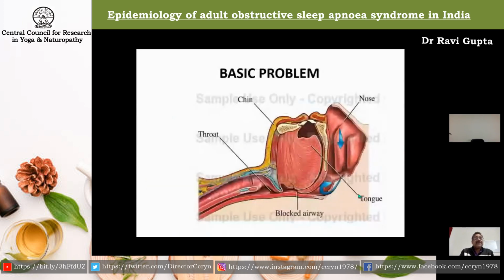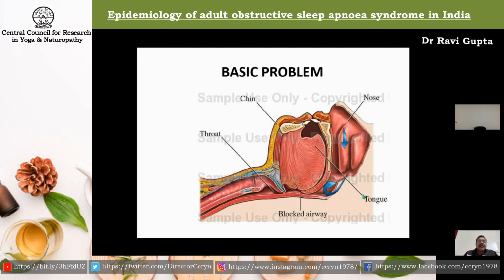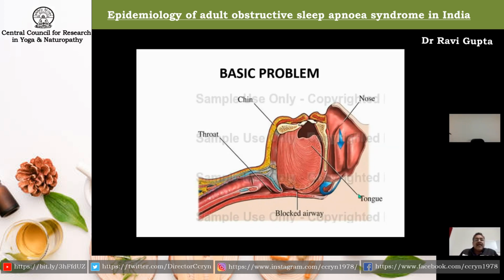Next slide, please. Now, what is the basic problem in obstructive sleep apnea? Here you can see the anatomy of the upper airway. You can see that in patients who have sleep apnea, the soft palate and the tongue fall back. When the tongue falls back, it also takes the epiglottis along with it, as you can see here as a blue structure, and that actually completely closes the airway.